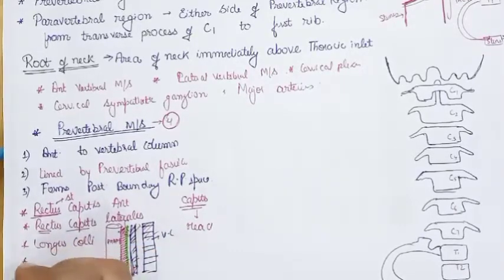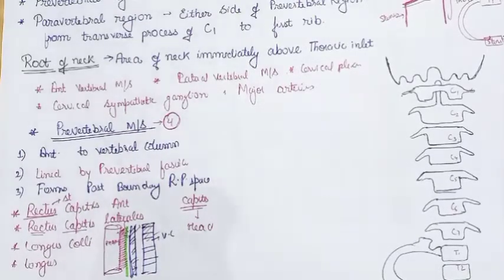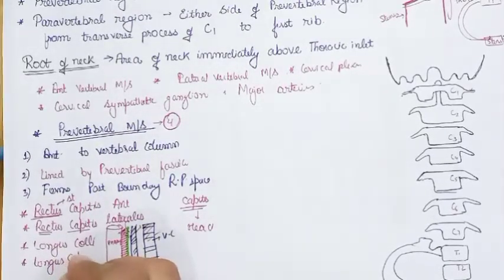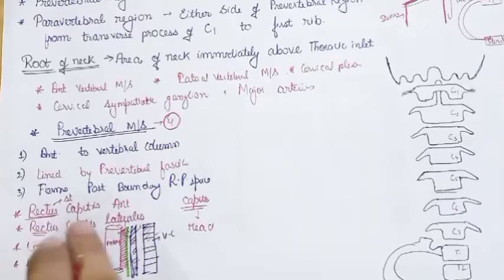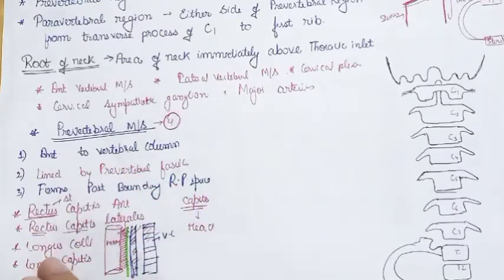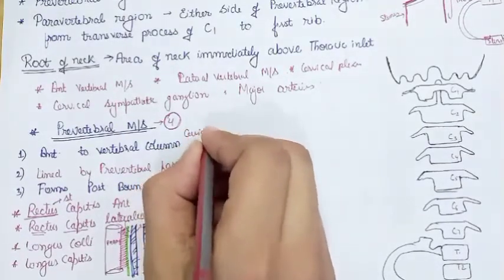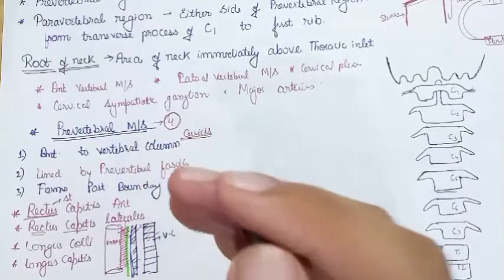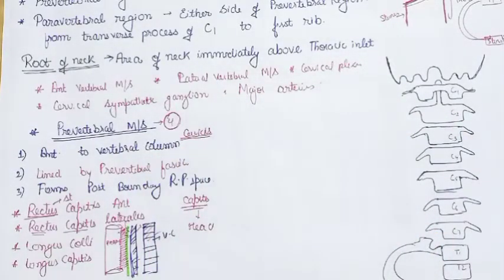and longus capitis. The word longus capitis means long head. Rectus means straight, head lateral, straight head anterior. Longus colli is also called longus cervicis. So whether it is given as longus colli or longus cervicis, the meaning is the same and they refer to the same muscle.